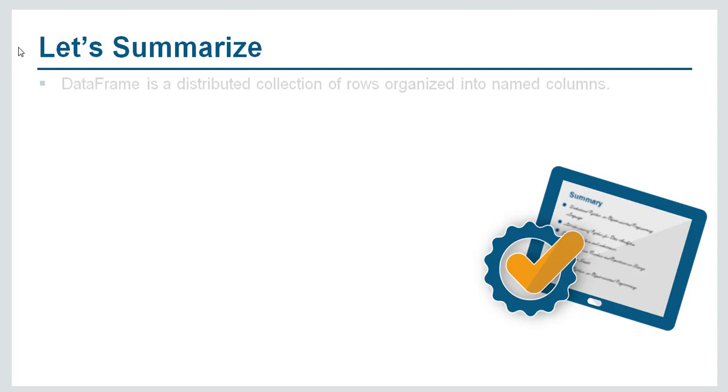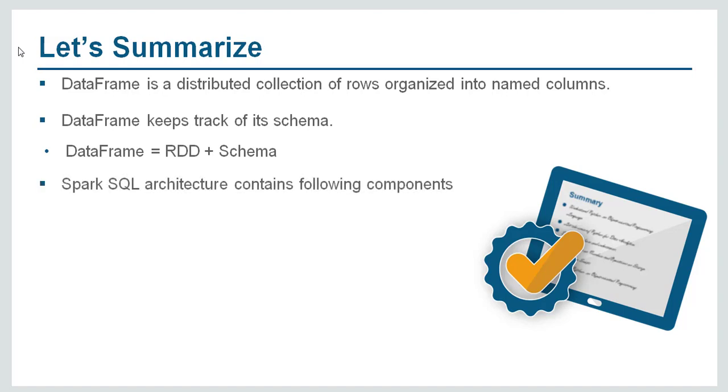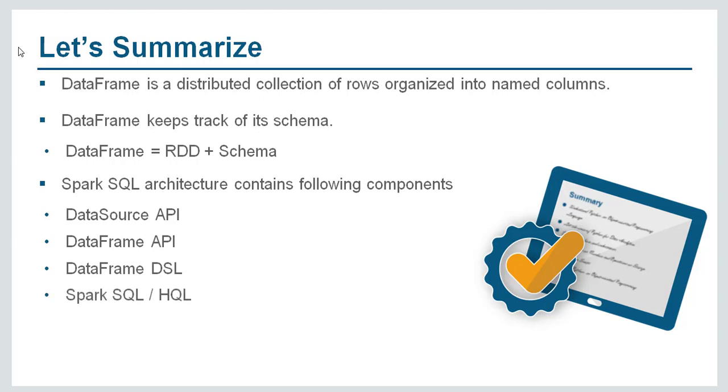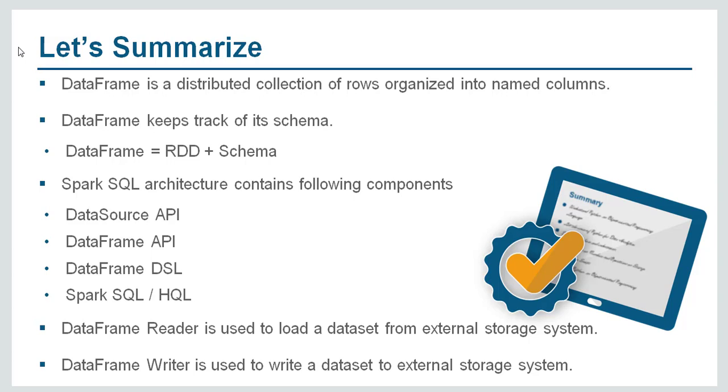Now let's summarize. What is a data frame? Data frame is a distributed collection of rows organized into named columns. Data frame keeps track of its schema. So we can say that data frame is equivalent to RDD plus schema. Spark SQL architecture contains the following components. We have Data Source API, then we have Data Frame API, and we have Data Frame DSL to query the data. We can also query the data using Spark SQL or HQL, Hive query language. We have Data Frame Reader, which is used to load a data set from external storage system. And we have Data Frame Writer, which is used to write a data set to external storage system.